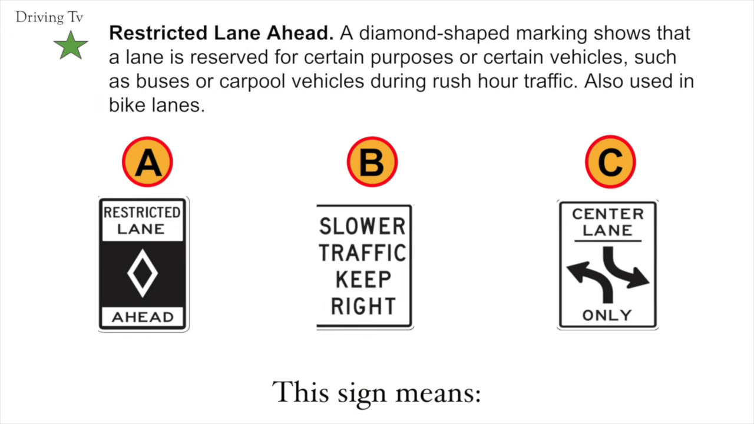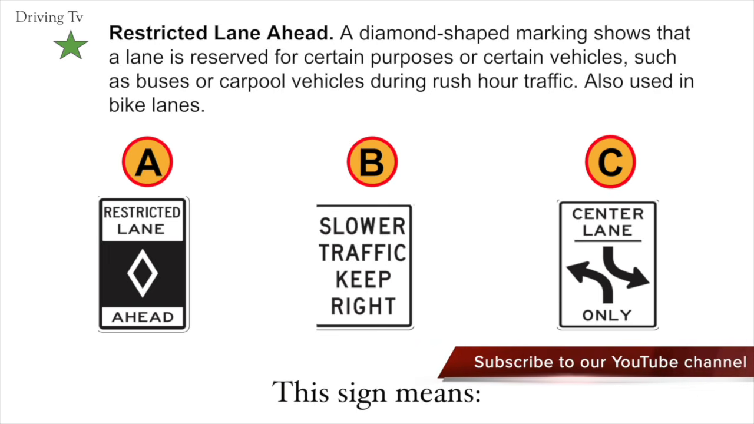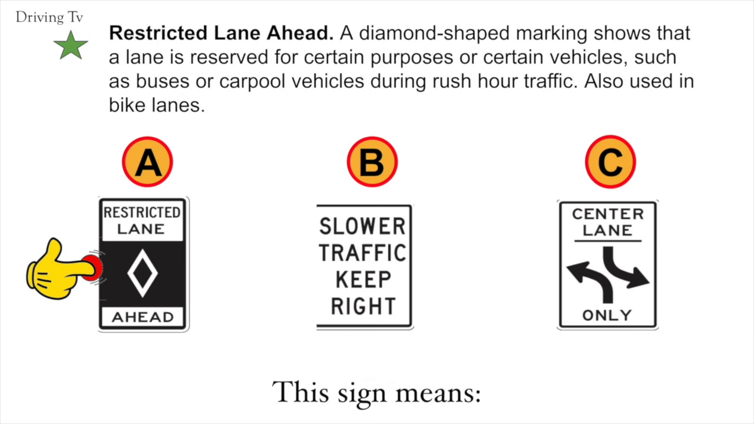Restricted lane ahead. A diamond-shaped marking shows that a lane is reserved for certain purposes or certain vehicles, such as buses or carpool vehicles during rush hour traffic, also used in bike lanes. Correct answer is A. Restricted lane ahead.